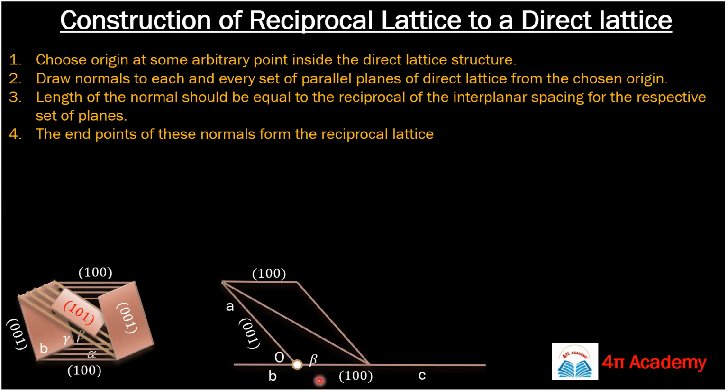For this, we need to understand the planes. This is your 0, 0, 1 plane. If you clearly understood the last lecture, you can figure out how we are writing this 0, 0, 1. These are the atomic planes. This is the 0, 0, 1 plane, and this plane is parallel to it, so this will also be a 0, 0, 1 plane. The top and bottom are also parallel planes, and their Miller indices will be 1, 0, 0, and this diagonal plane is the 1, 0, 1 plane.